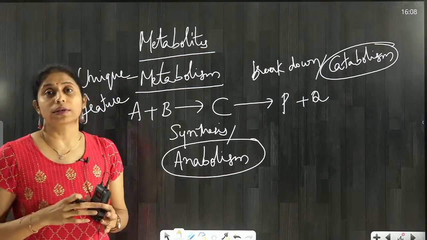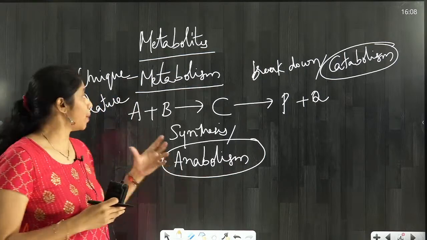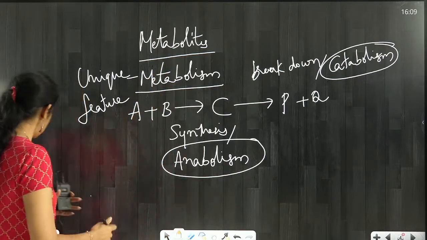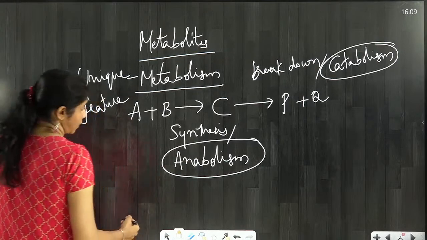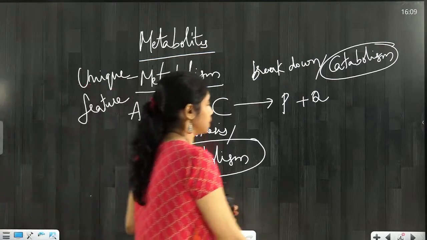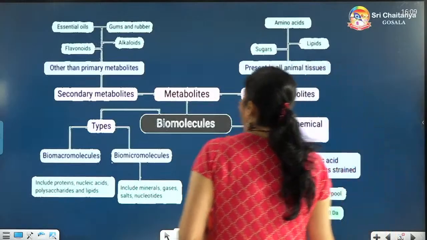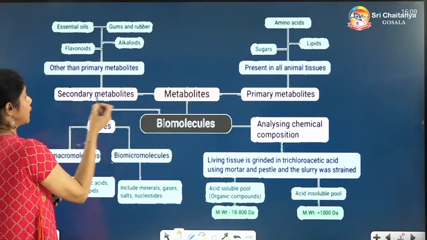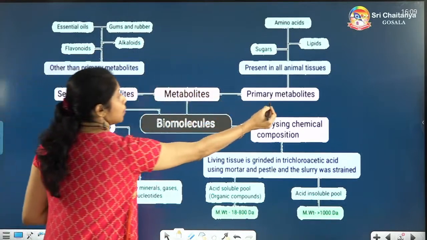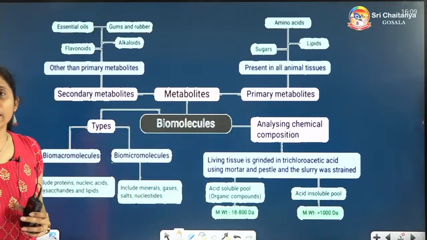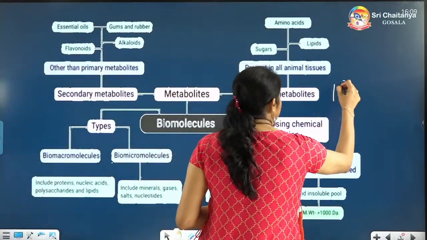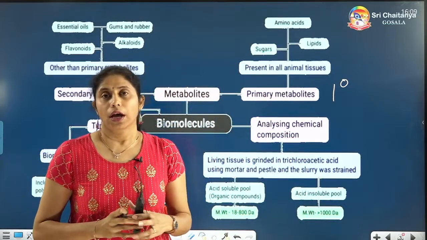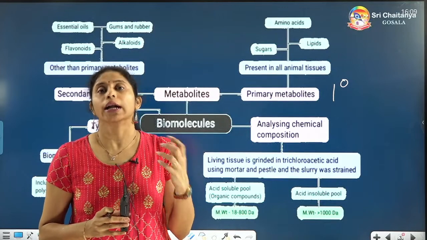So the molecules, as I told you, which participate in metabolism are called metabolites. These metabolites are classified into two types, secondary metabolites and primary metabolites. Primary metabolites are those which definitely have a use in the living cells, without which the cell cannot live.